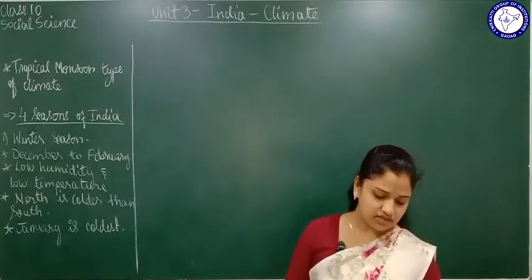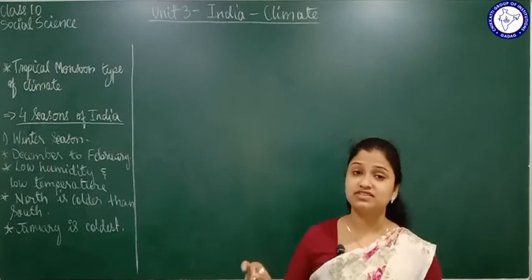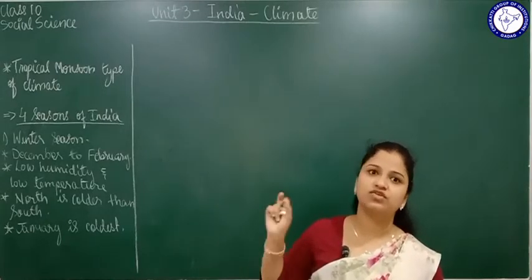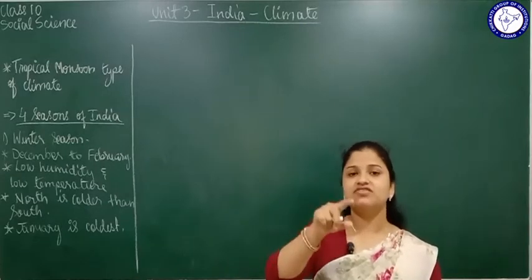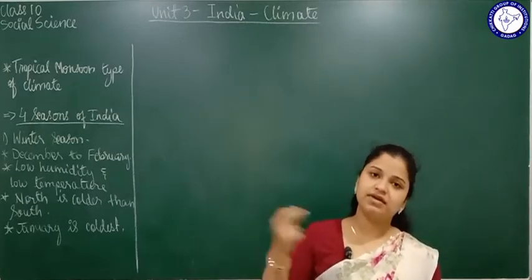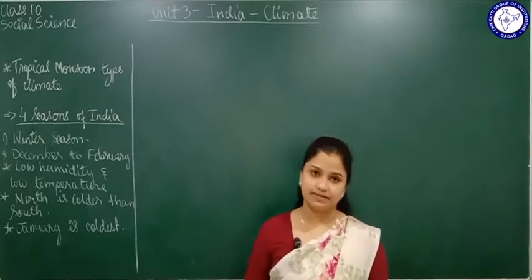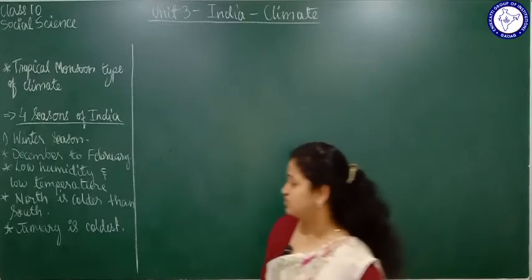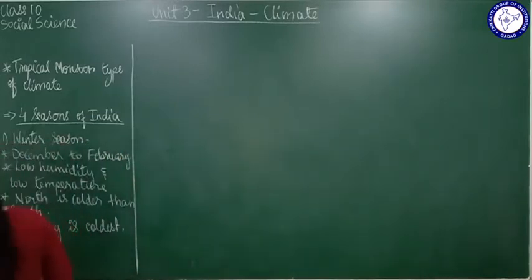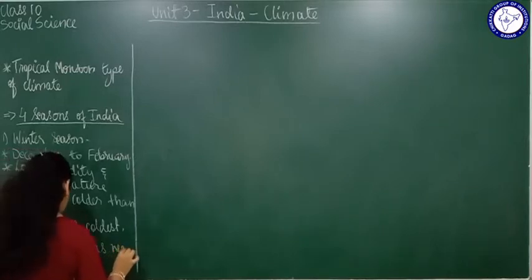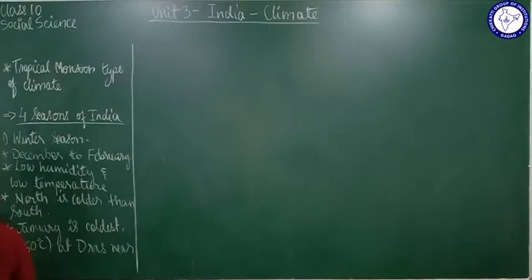Then the coldest temperature ever recorded is -60 degrees Celsius. -60 is very, very cold, right? 0 itself is very cold, but imagine -60, it will be so cold. So -60 was recorded near Kargil. There is a place called Dras which is near Kargil. There you see minimum temperature -60 degrees was recorded at Dras. Where is Dras? Dras is near Kargil region. It is in the north, right?